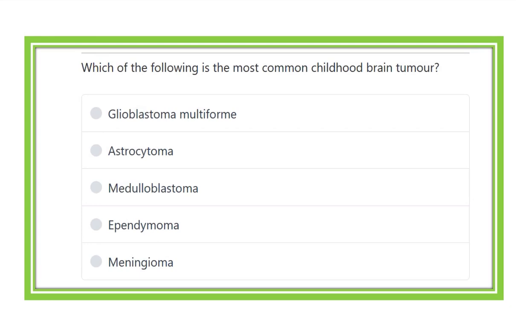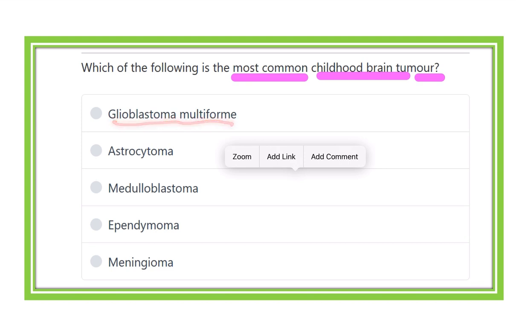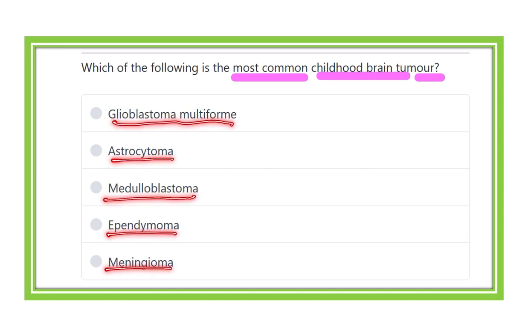Which of the following is the most common childhood brain tumor? So which of the following tumors is the most common in case of the child? Here the options are glioblastoma multiforme, astrocytoma, medulloblastoma, ependymoma, and meningioma.